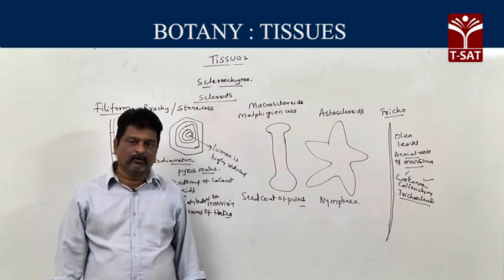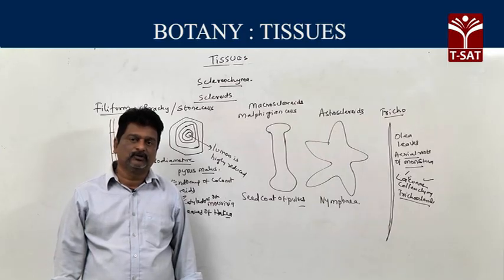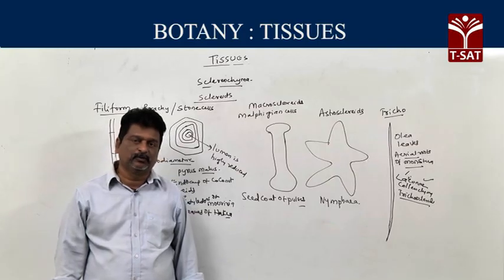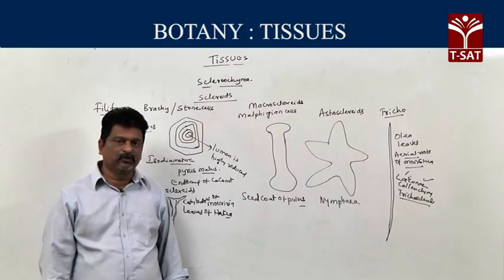It is the only living tissue which performs mechanical support along with photosynthesis. Sclerenchyma is a purely dead, purely mechanical tissue made up of lignin. So the point is collenchymatous tissue is a pectinized mechanical tissue, and sclerenchyma is a lignified mechanical tissue. So, it is about simple tissues.